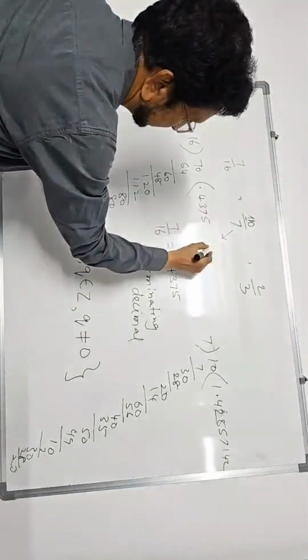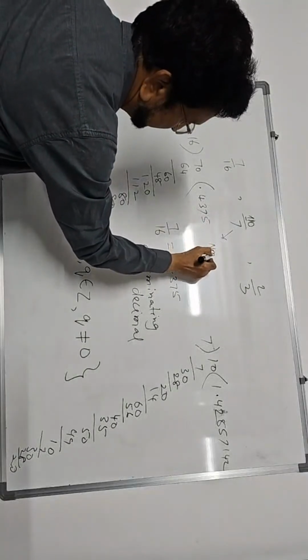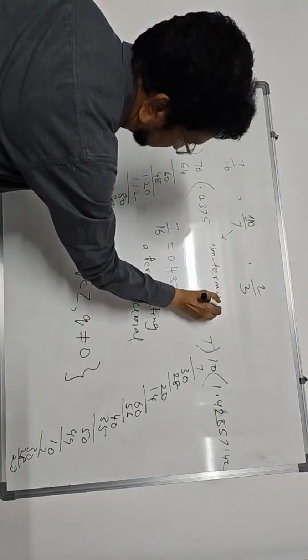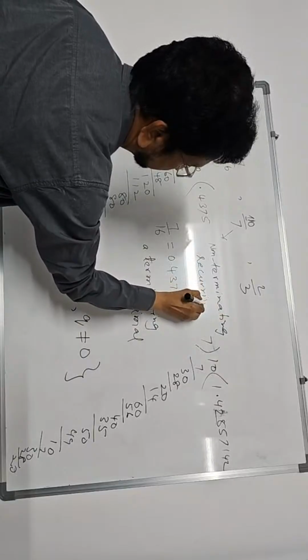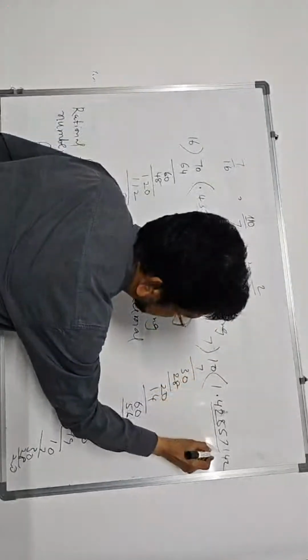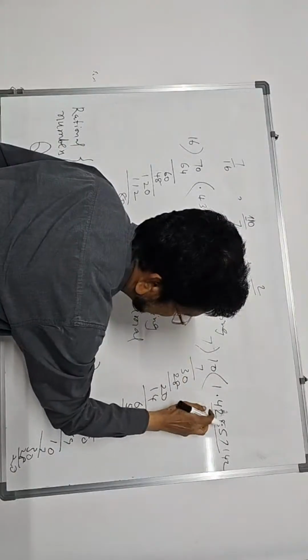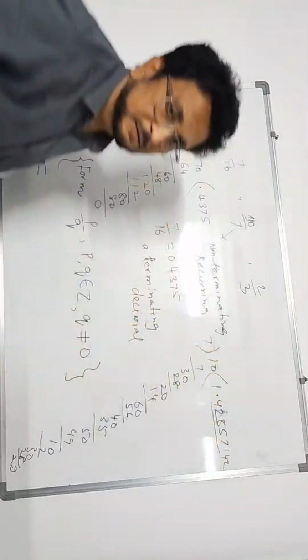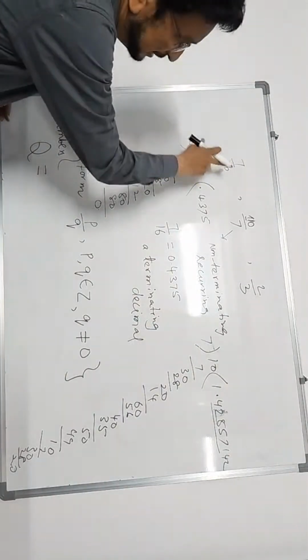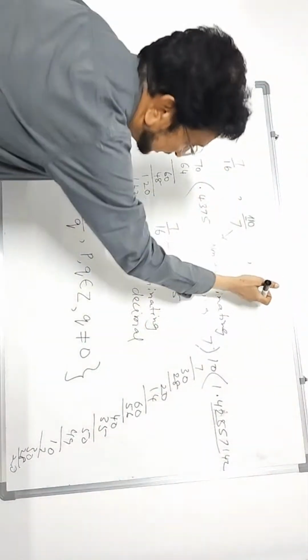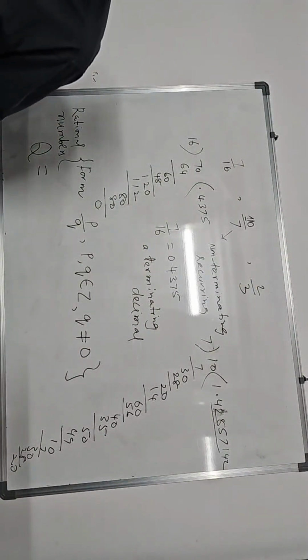Similarly, you do this. What will we get? 2 by 3. Divide 2 by 3. This decimal is non-terminating, means not ending. Recurring means repeating. See, after this stage, again 4 2 is repeating. 4 2, 8 5 7, all this will be coming. Non-terminating recurring decimal. This is a terminating decimal. This is non-terminating recurring. Tell me this. What about that? Tell me.